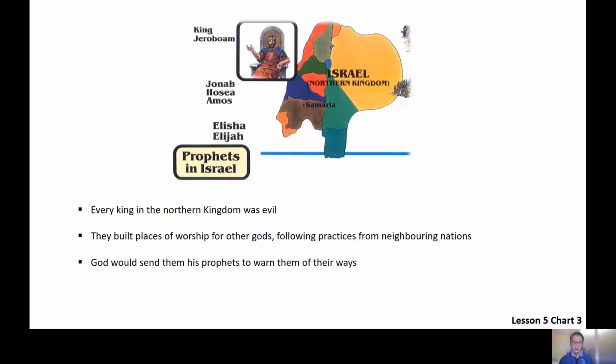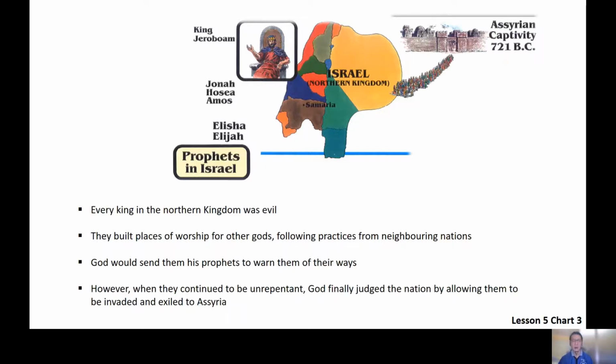However, when they continued to be unrepentant, God finally judged the nation of Israel, the Northern Kingdom, by allowing them to be invaded and exiled to Assyria. So in 721 BC, the Northern Kingdom was invaded by the Assyrians and the people were deported. So this Northern Kingdom ceased to exist from 721 BC onwards.